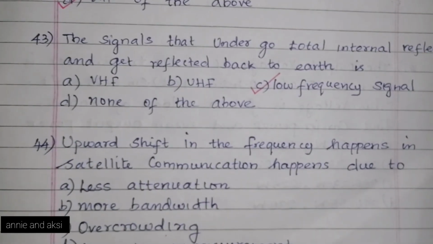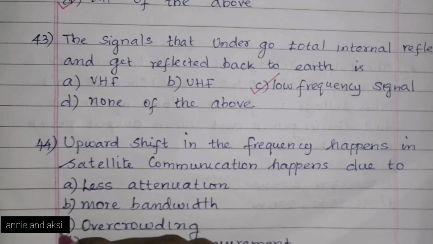Next question. Upward shift in the frequency happens in satellite communication due to less attenuation, more bandwidth, overcrowding, more power requirement. The answer is option C, overcrowding.